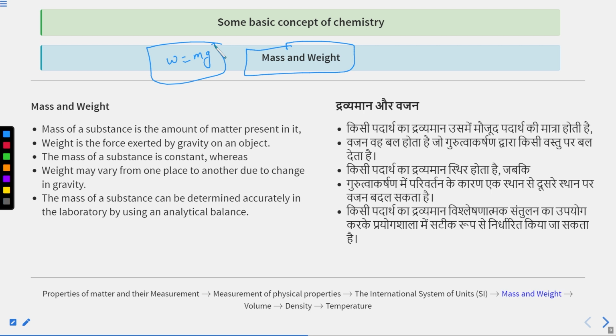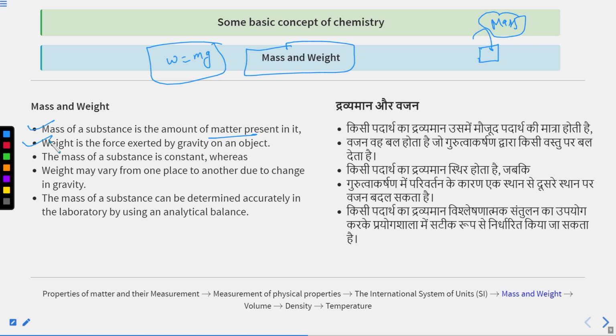If I am saying mass and weight, mass is the amount of matter present in a substance. If any matter is existing, definitely some mass is there. Some amount is definitely here. So mass of a substance is the amount of matter present in it. What is weight? Weight is the force exerted by gravity on an object.